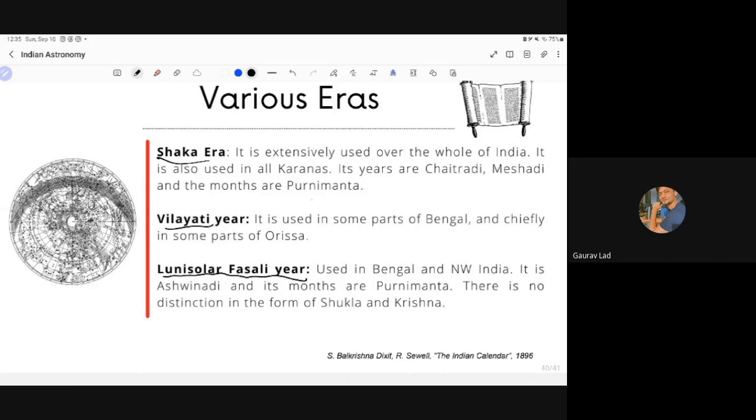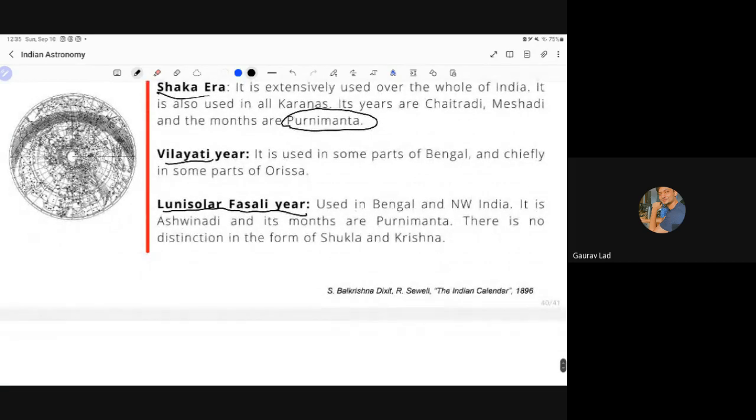And Shaka era is actually Purnimanta. So yesterday we saw the difference between Amavasyanta system and Purnimanta system. In the Purnimanta system, the month ends with Purnima. In this calendar, there is no distinction in the form of Shukla and Krishna Paksha. So that's quite interesting.